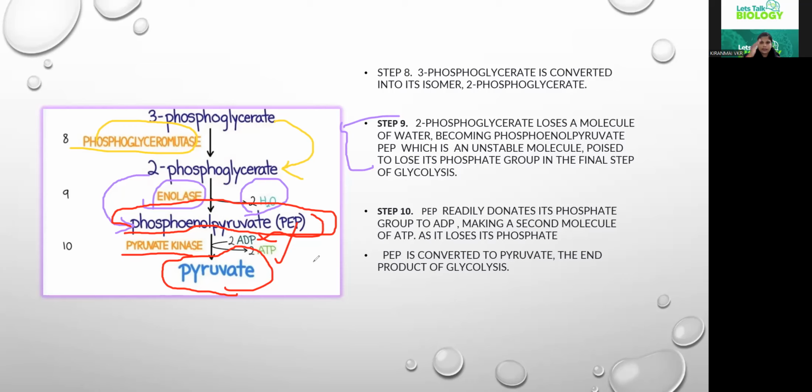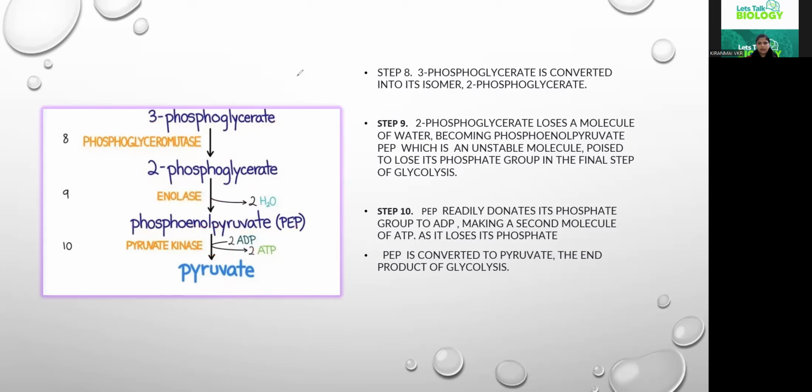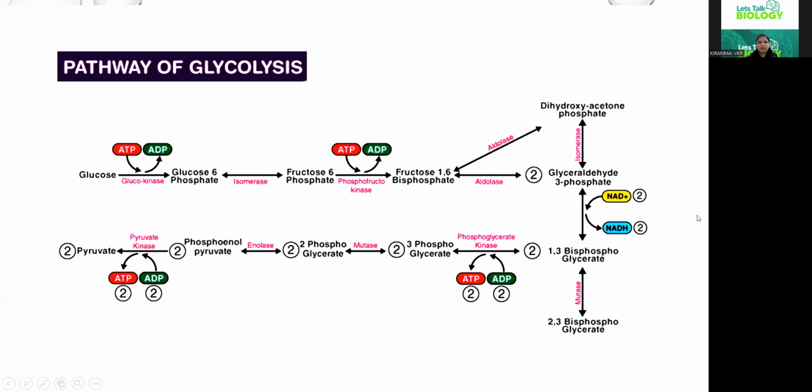So there also the same series of steps takes place, and at the end of the glycolysis process we have 2 pyruvate molecules. Hope you have understood till here. So let us do a quick summary of the entire process once again in the form of the flow chart.